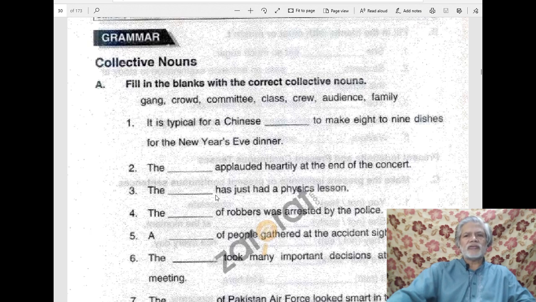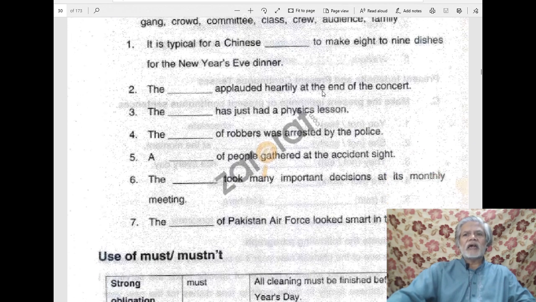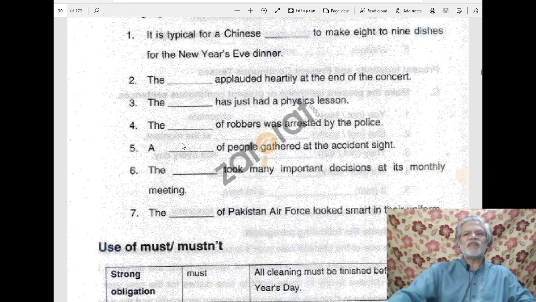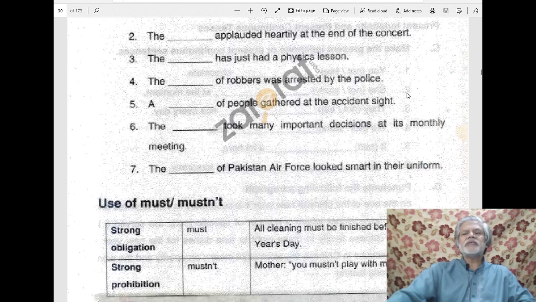So the audience applauded. Here the better and more correct word is audience. So in number 5, a crowd of people gathered at the accident site. Site, S-I-G-H-T, is wrong here.